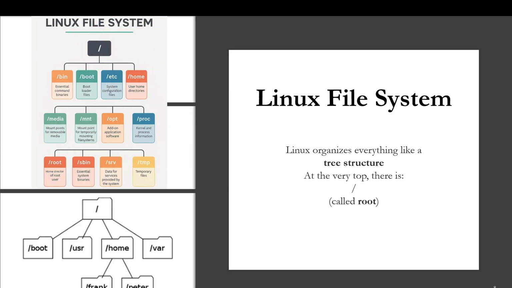Make your Linux foundation strong. Only after that, move to different things.